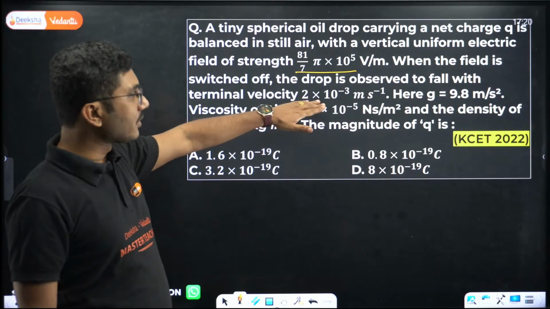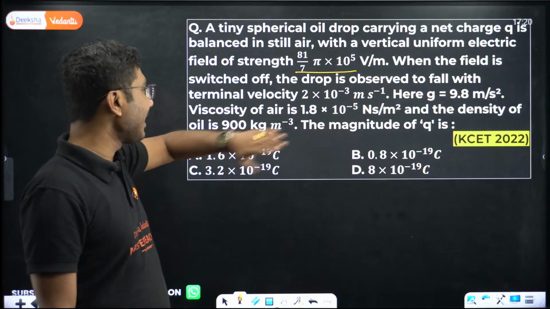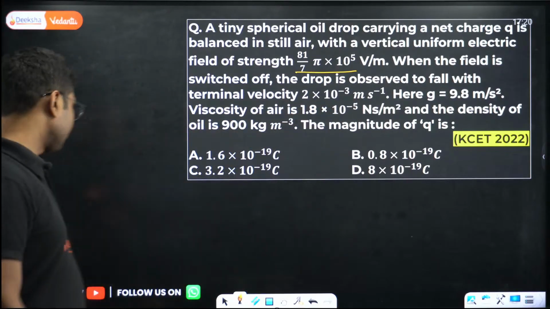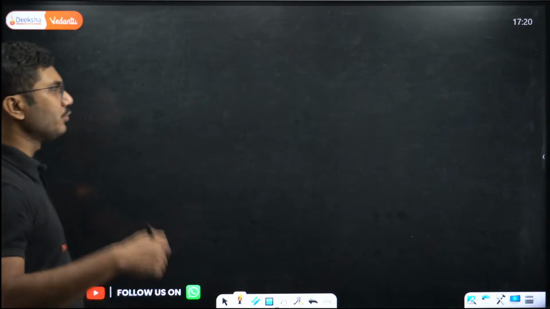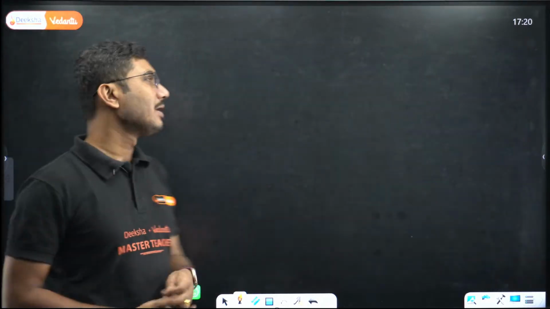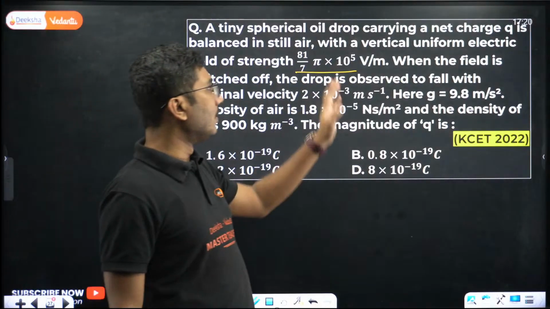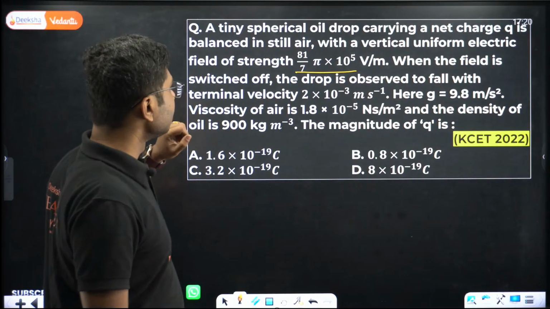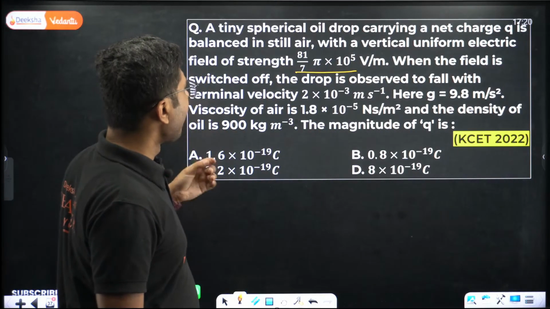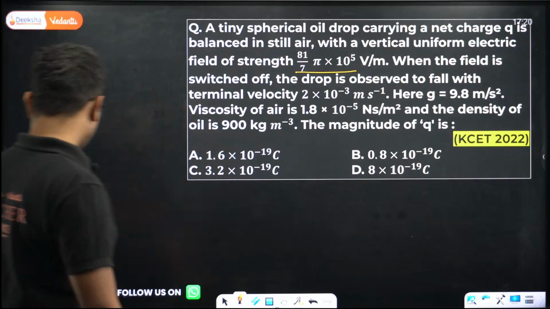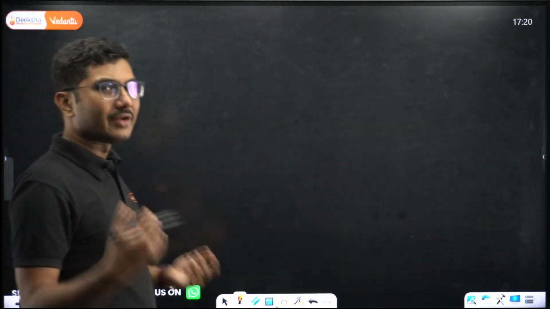So terminal velocity is given, g is given, and viscosity is given. Now to solve this question, you have to start with the very basic fact that when the charge is moving in the electric field, it will basically gain a velocity, and that velocity is given here.